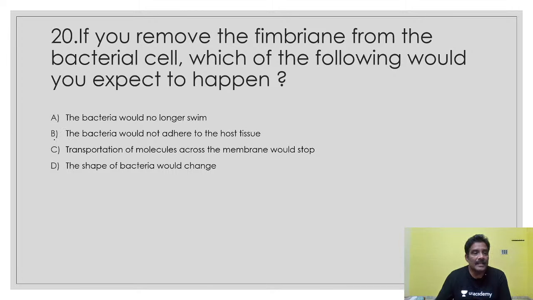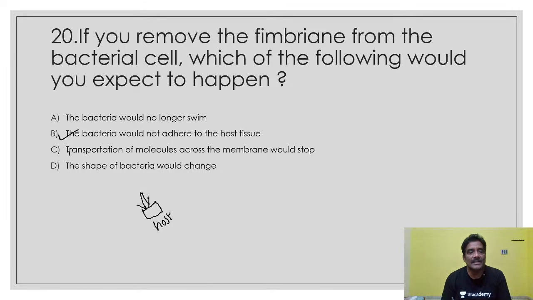Here you see, the bacteria would not adhere to the host tissue. Fimbriae are the tube-like structures here. With the help of that, it will attach to the host cell or tissue. Without fimbriae, it is unable to attach or adhere to the host tissue. Okay, that is the right answer.